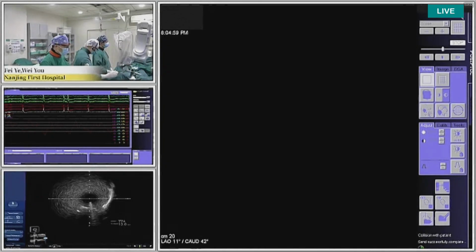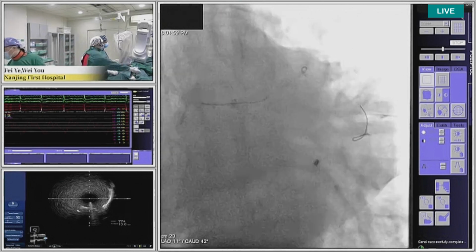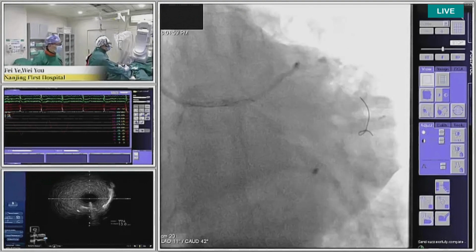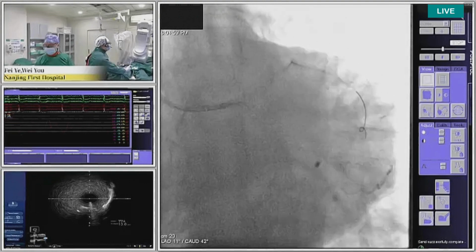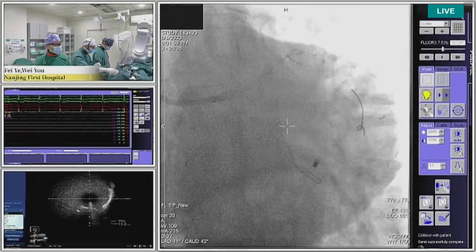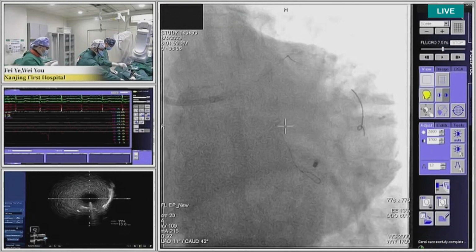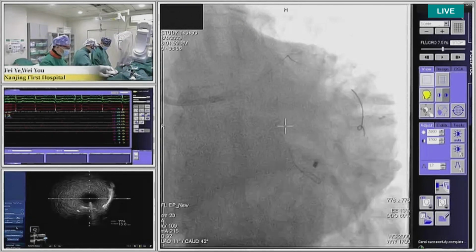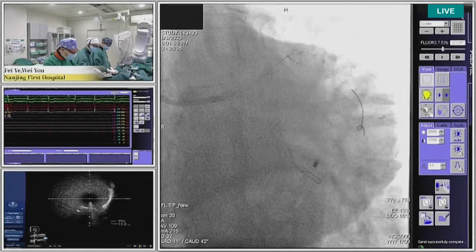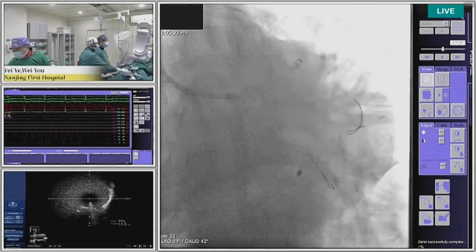Personally, I prefer to use the BMW wire to rewire the side branch. It's very stable for some cases with very ridiculous angles, so I could use the stabilized wire. Give me 3.0. So this is the BMW wire in the circumflex, right? Yes. It's quite easier to rewire the circumflex, just because we perform the first kissing easily.